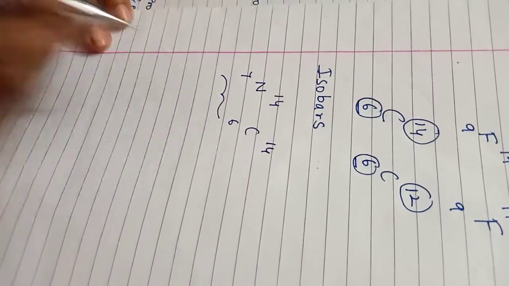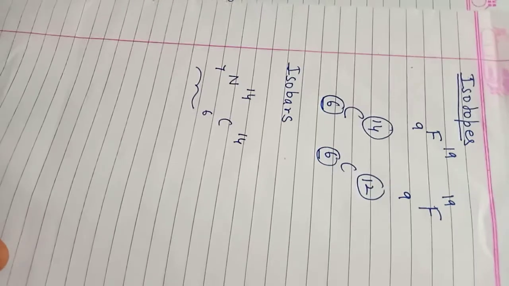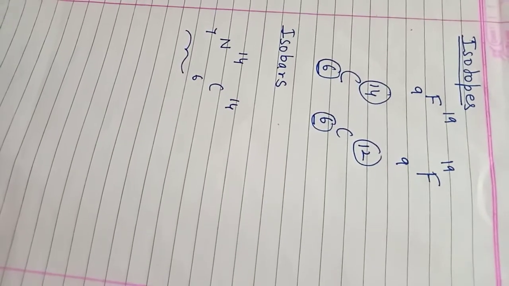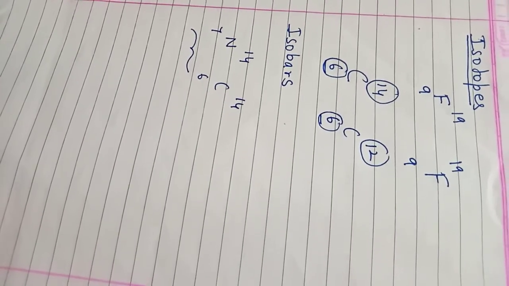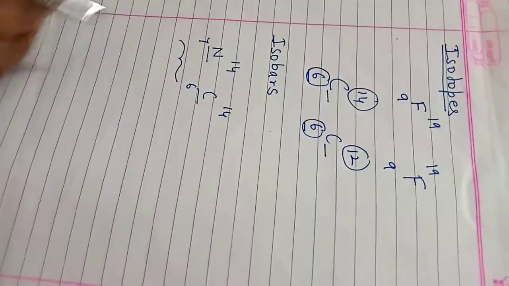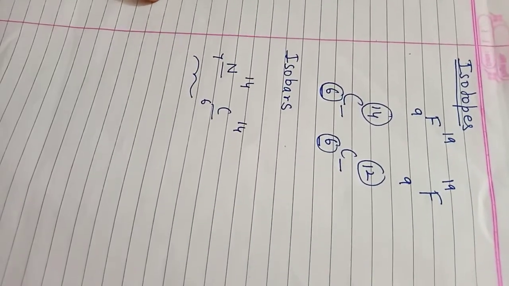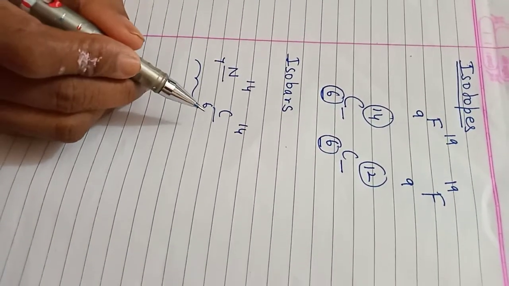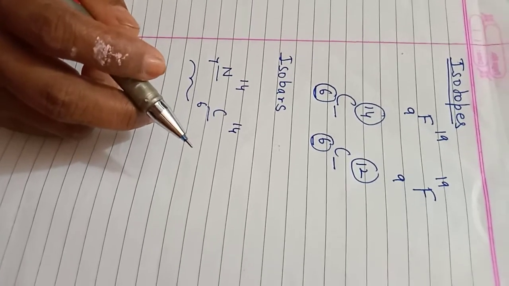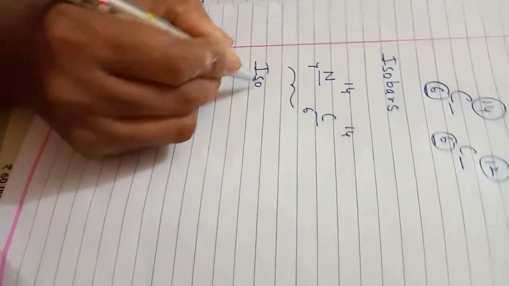These are called isobars. Isobars means atoms of different elements having the same mass number. Obviously, both the elements are different here, whereas in isotopes the elements are the same. Okay?